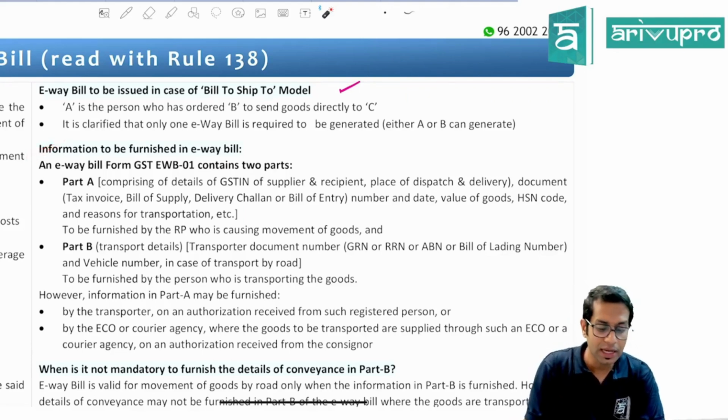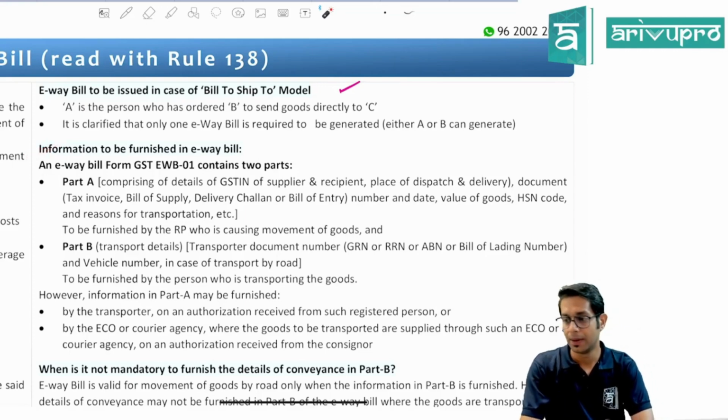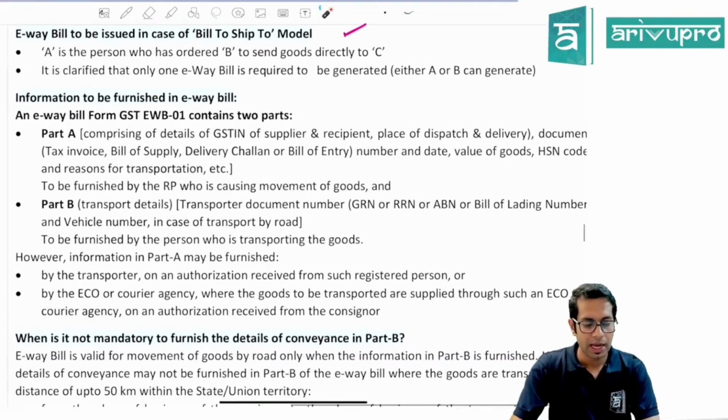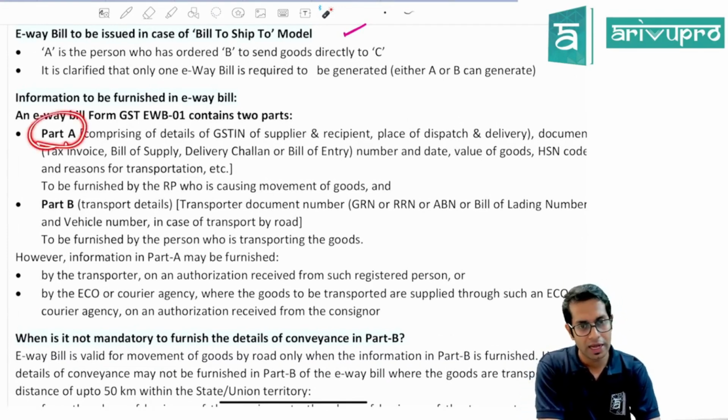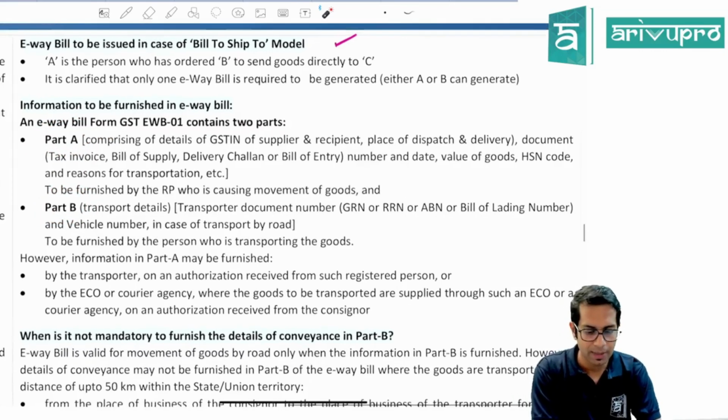Now, sir, what is the information which I have to give in the e-way bill? An e-way bill is given in form GST EWB 01. This EWB 01 has two parts, Part A and Part B.